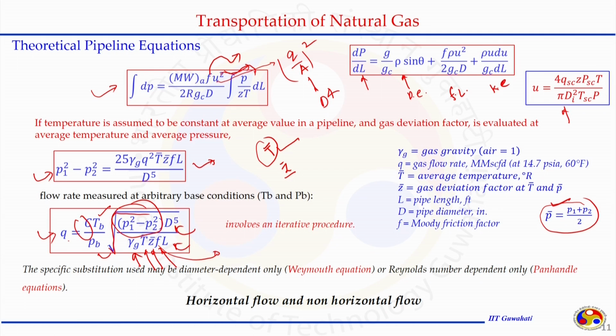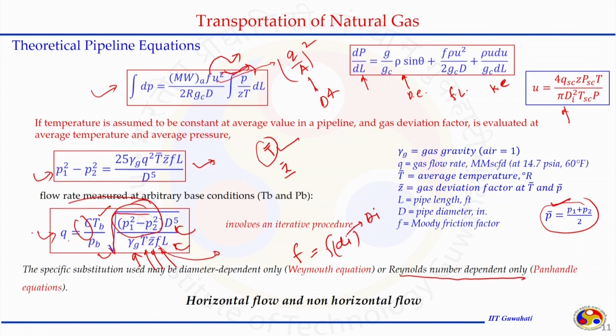The specified substitution used may be diameter dependent, that we already know. If we have F depending just on the diameter of the tube, either small d or capital D, or it depends on the Reynolds number only. Weymouth and Panhandle equations are derived based on certain assumptions. In the Weymouth equation, F is just a function of the diameter, and in the Panhandle equation, it is a function of just Reynolds number. We will see this in the coming slide.